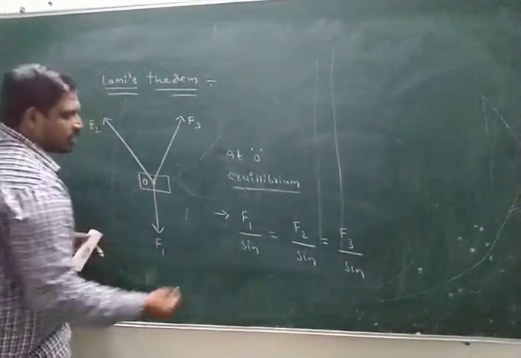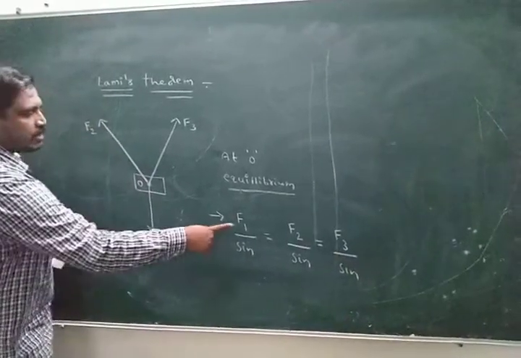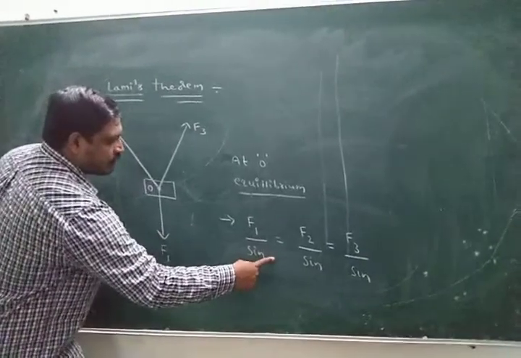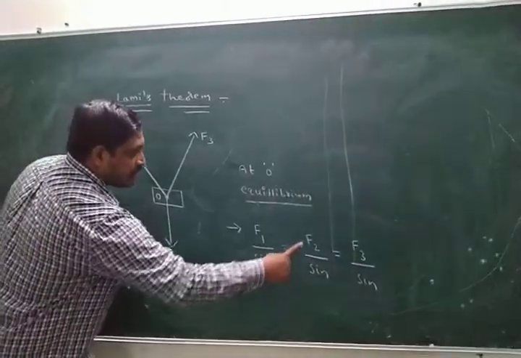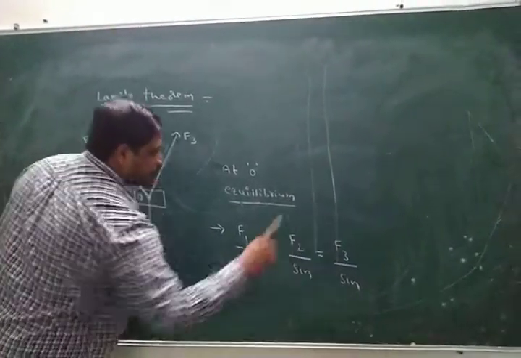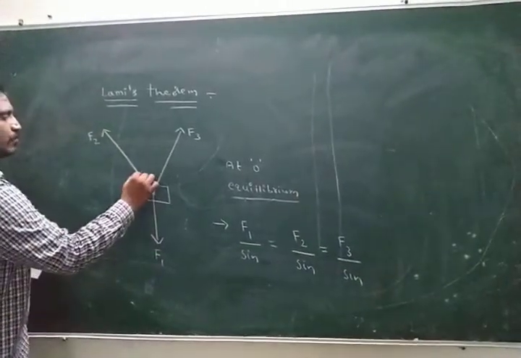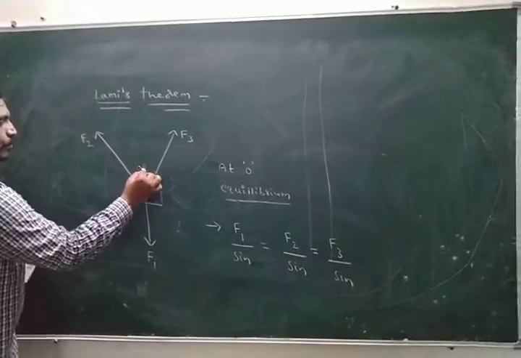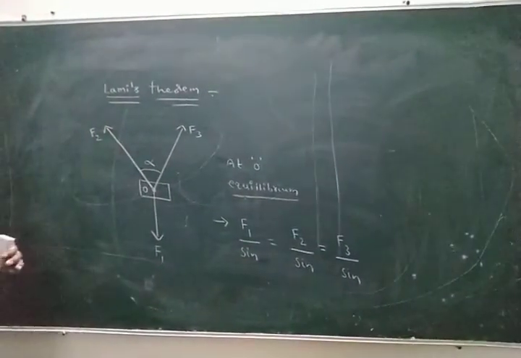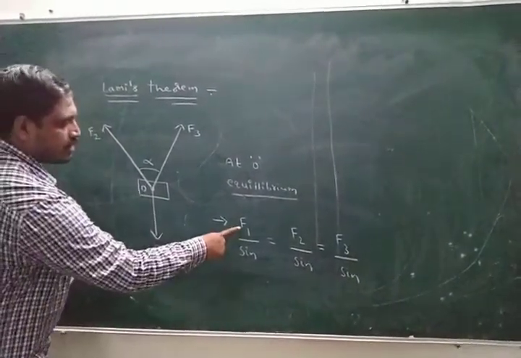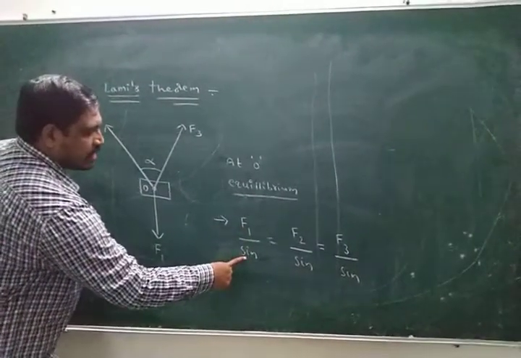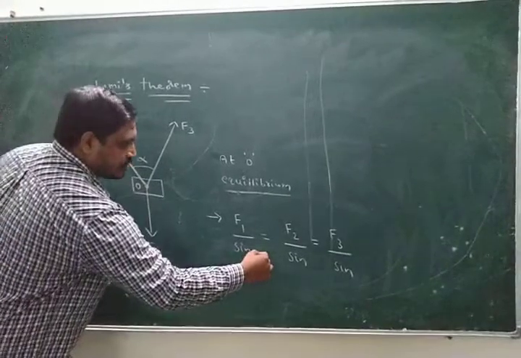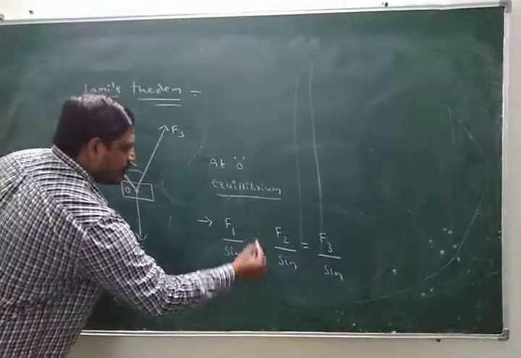Here this angle is measured. Here, for F1, this angle is measured between the other 2 forces, which are F2 and F3. For example, what is the angle between F2 and F3? Alpha. Look at the formula once again: F1 by sin of the angle between the other 2 forces, simply alpha.